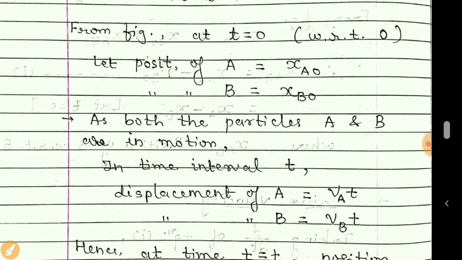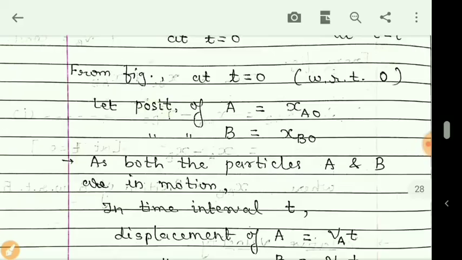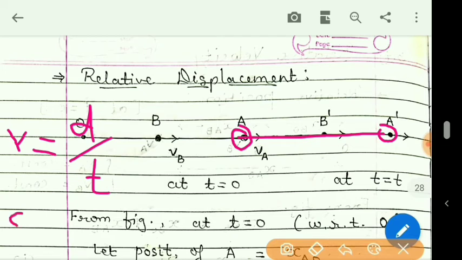Now as both the particles are in motion, that I have explained, at time t displacement of A will be VA into t, means this particle A has displaced from this position to this position. And we know that if velocity is displacement upon time, then displacement d is equal to velocity into time.